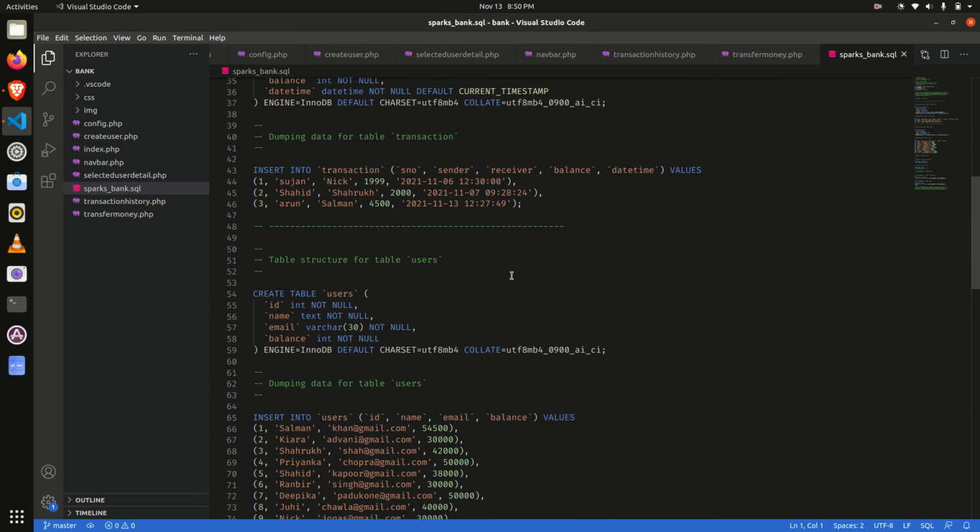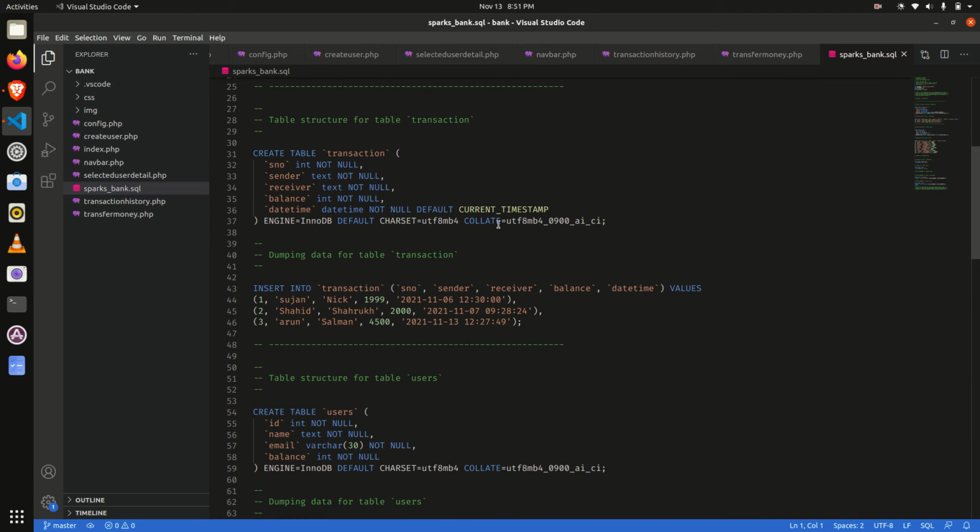And then here is the last .sql file. These are the queries implemented for this project. We have to create two tables, transaction and user. With these tables we work with our website.